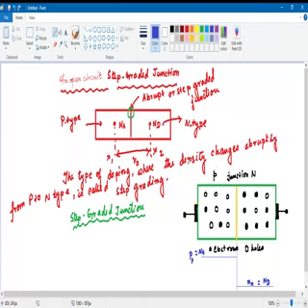This is Pn, this is Pp, the dotted line here is Np, and this dotted line here is Nn. This is Nn, which is equal to Nd.